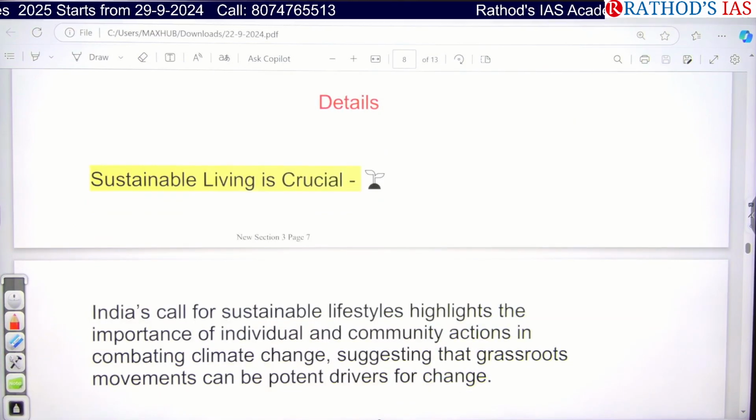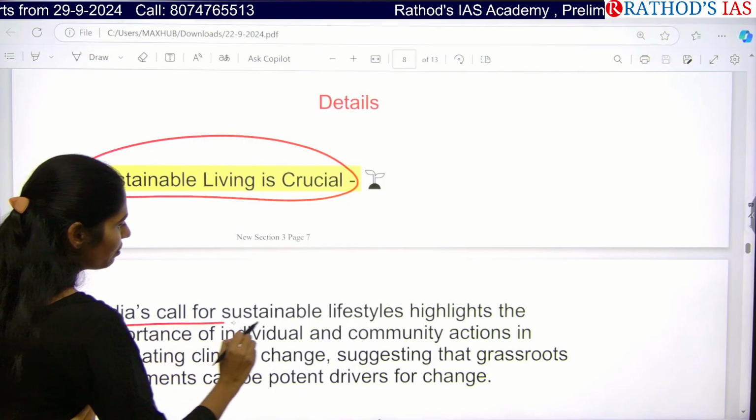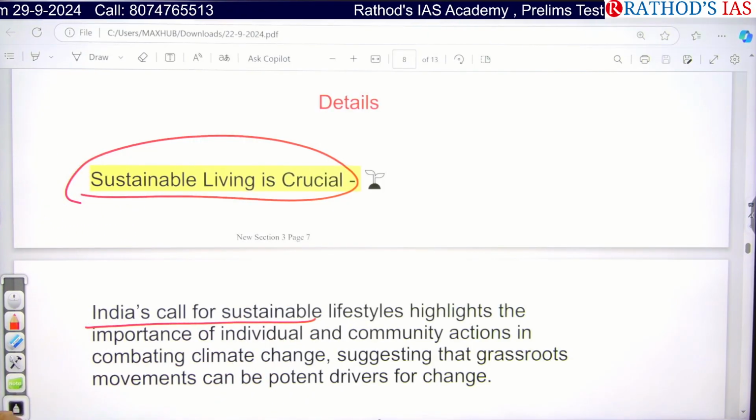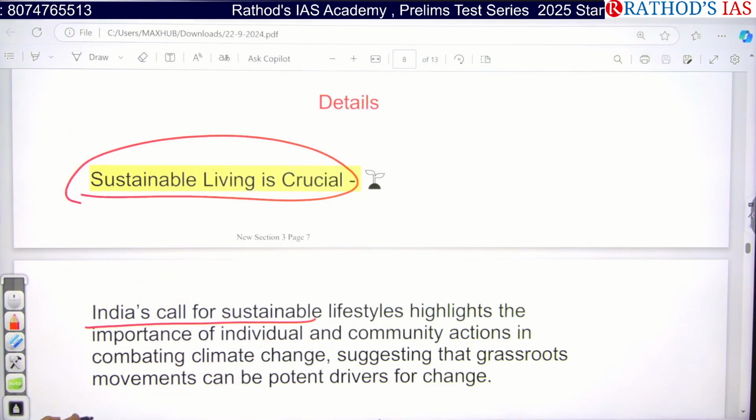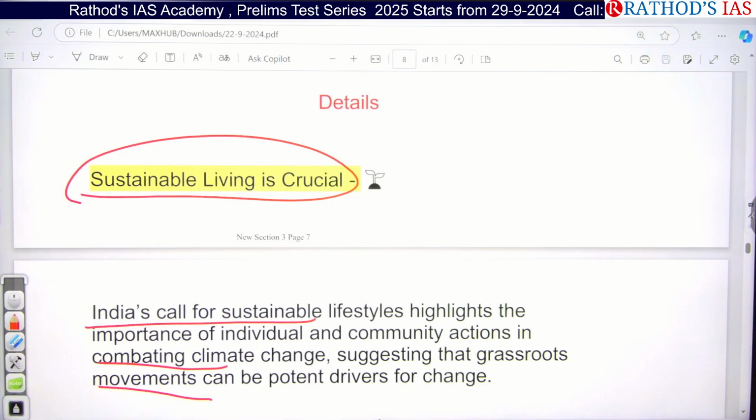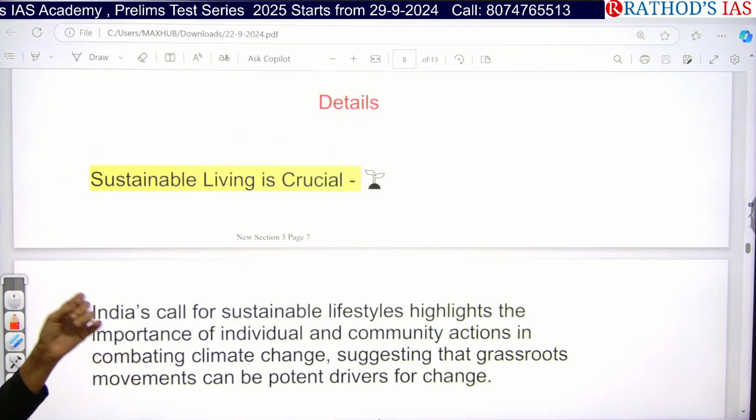So here if you see details, it says that sustainable living is crucial. So India is calling for sustainable lifestyle, which is highlighting that individuals, they have to take steps and even community as together need to take the steps in combating of climate change. That means we need grassroots movements. Okay, we need grassroots movement so that they will be acting as potential drivers of change. So if you want to bring the change, so these will be very helpful.